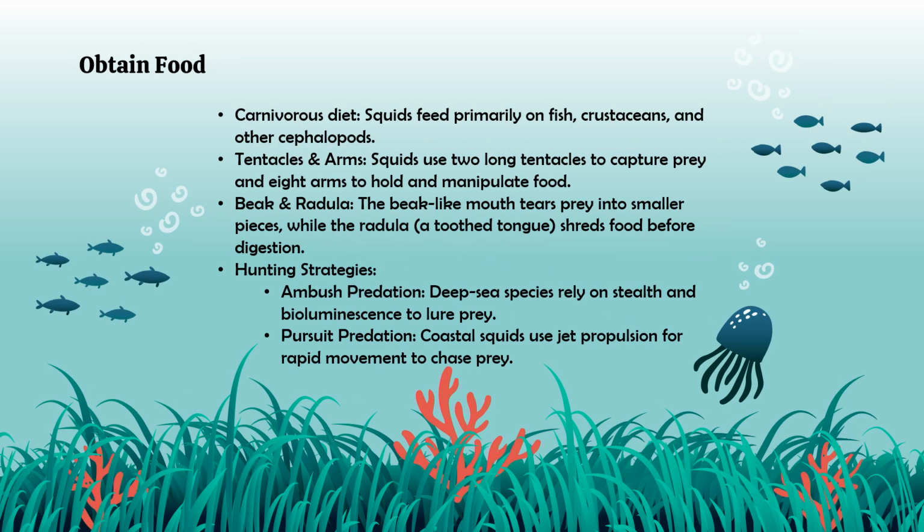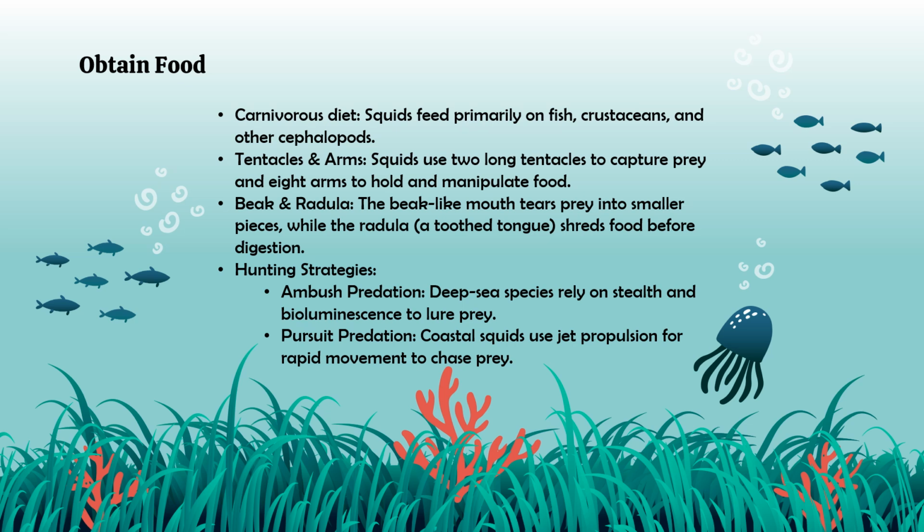How do squids obtain their food? Well, squids are carnivores, so they feed primarily on fish, crustaceans, and other cephalopods. The squids use their two long tentacles to capture prey and their eight arms to hold and manipulate the food. The beak-like mouth tears prey into smaller pieces, while the radula, which is a toothed tongue, shreds food before digestion.